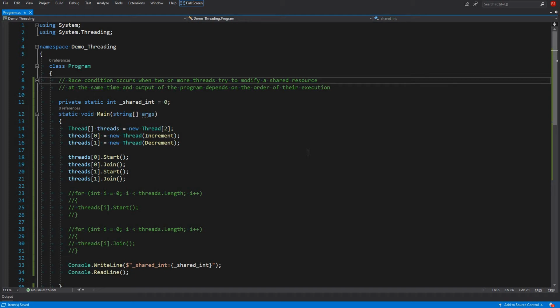Today we will be continuing our discussion about race condition. In our previous example we saw how we can get a race condition. A race condition was when we had our shared resource which was modified by two threads at the same time, and then we fixed it by fixing the order of execution of those threads. We did that by starting the first thread, waiting for it to finish, and then starting the next thread, our second thread, which is decrement, and waiting for that.